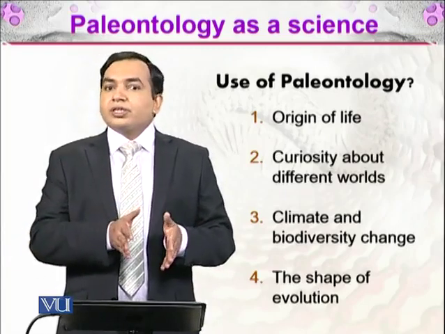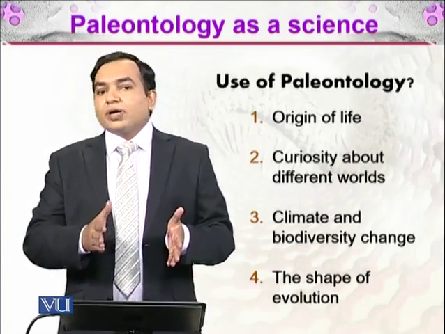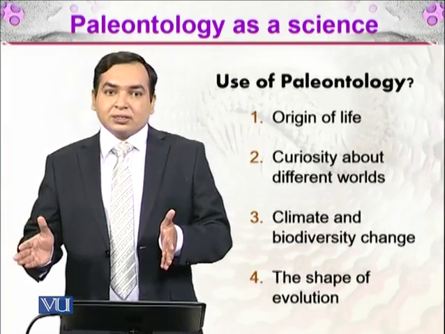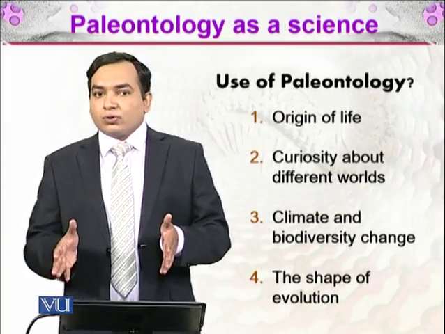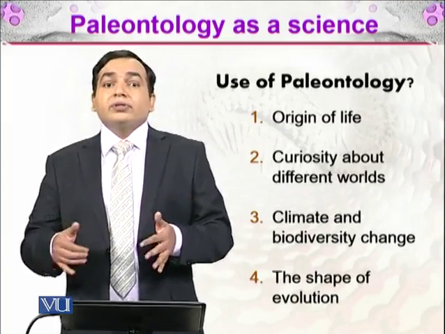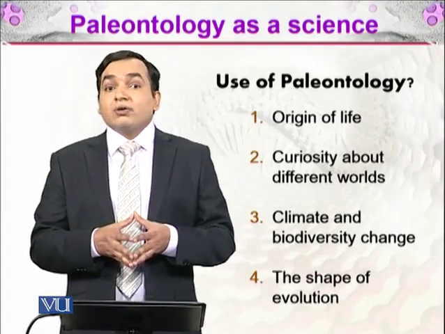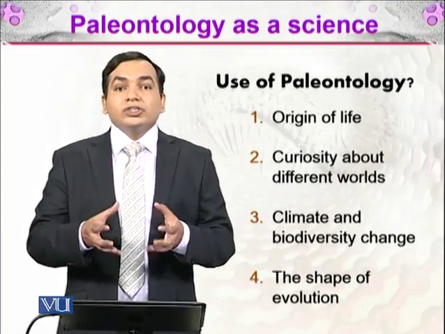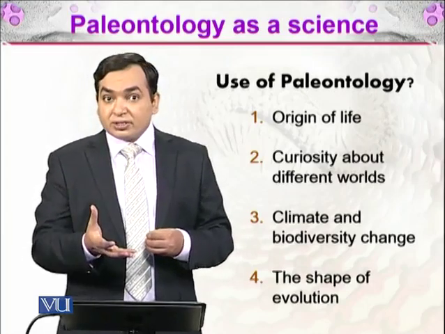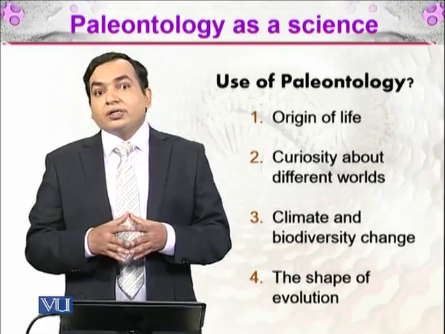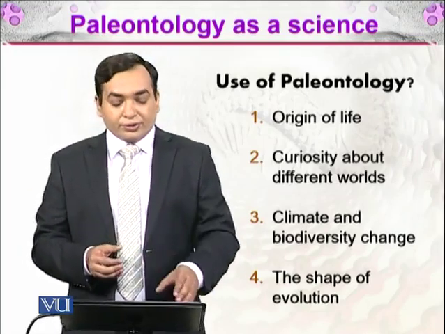Simple organisms were in the past, and as we move towards the present, there are more and more complex organisms. How did it happen? Of course, the answer is through evolution. So paleontology is giving us the evidence of how organisms evolved throughout the history of Earth.